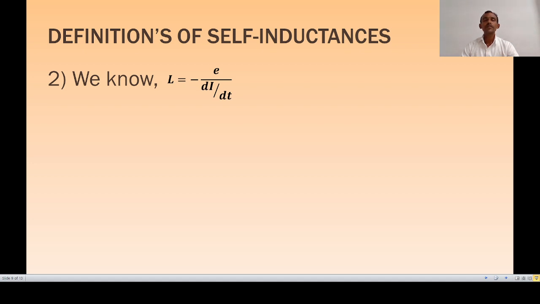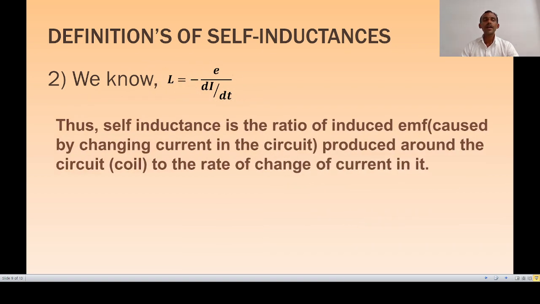That means di by dt is the rate of change of current with respect to time, and E is the induced EMF. From this relation, self-inductance can be defined as the ratio of induced EMF produced around the circuit to the rate of change of current in it.